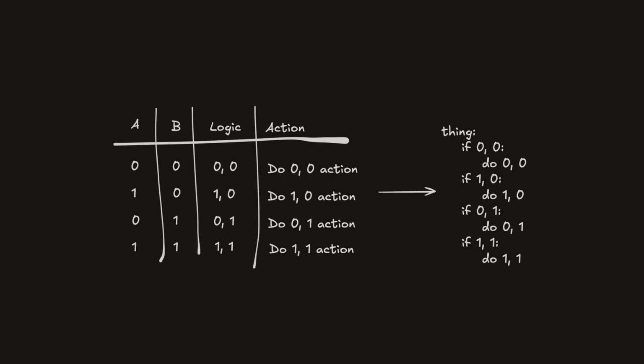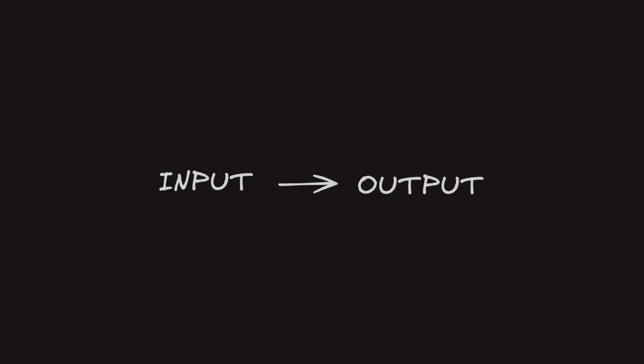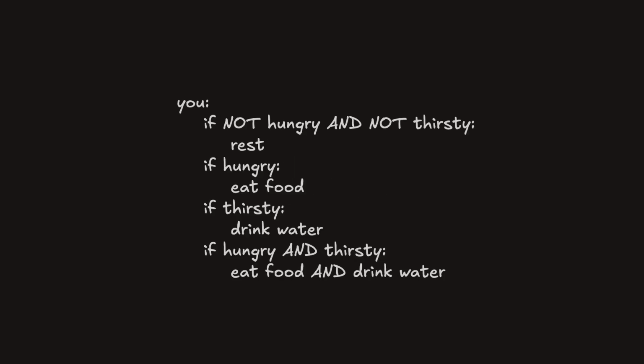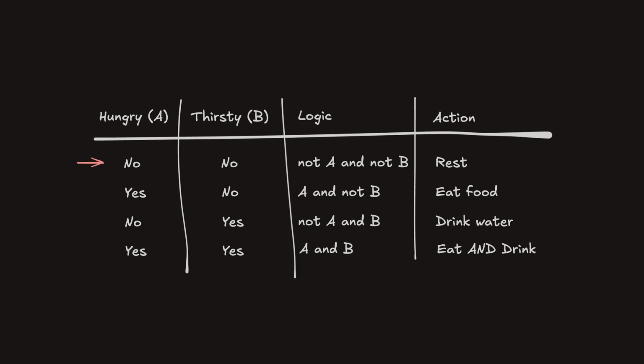This is the deterministic system. So, what is a deterministic system? It's one where if you put something in, you know what comes out. It's called algorithms, which is just step-by-step instructions to get something done. This is normal computing. If you're not hungry and not thirsty, not A and not B, you rest. If you're hungry and not thirsty, A and not B, you eat food. If you're not hungry and thirsty, not A and B, you drink water. If you're hungry and thirsty, A and B, you eat and drink.